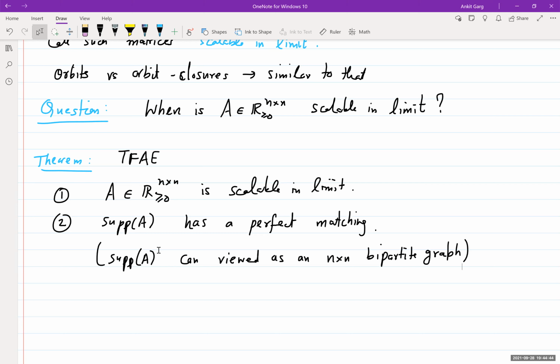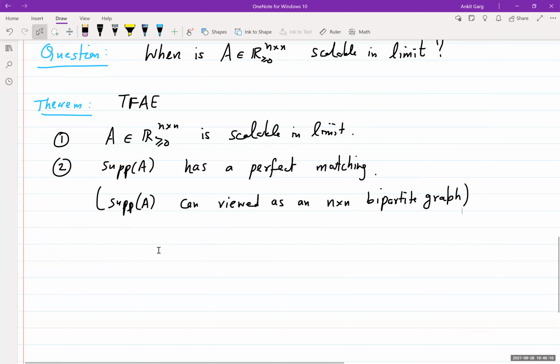Will it be a uniform convex mixture? Not always. It can be a non-uniform mixture also, depending on the matrix. We don't have a very good interpretation of what this final doubly stochastic scaling is like. It's not clear what interpretation to give to it.